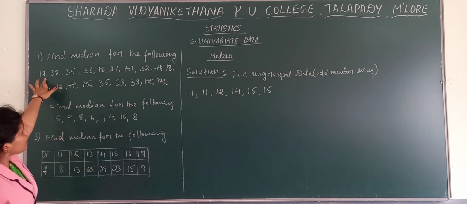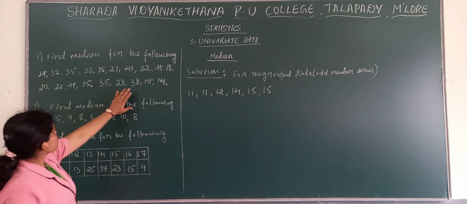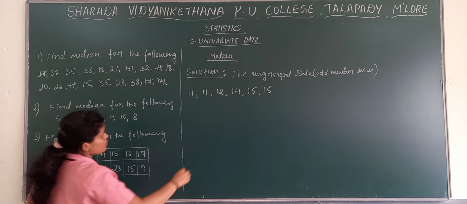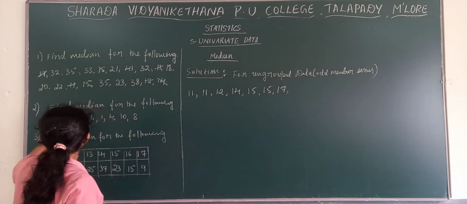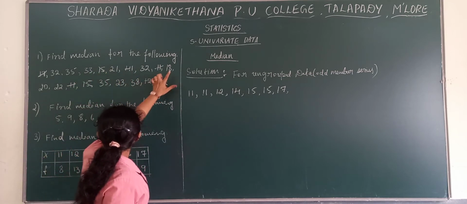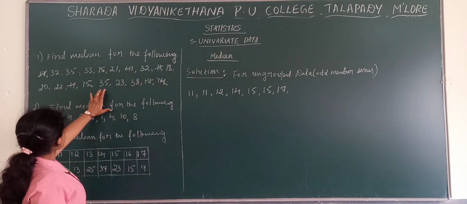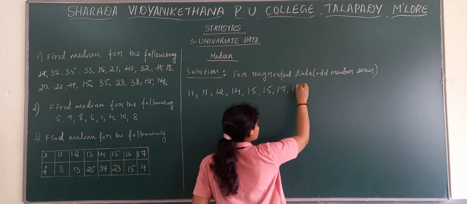But is there any other 17? No, we can find only one 17 here. Yes, 17. Next, see is there 18? Yes, we have 18 here. Only one 18, I think. Yes, we have one number 18.